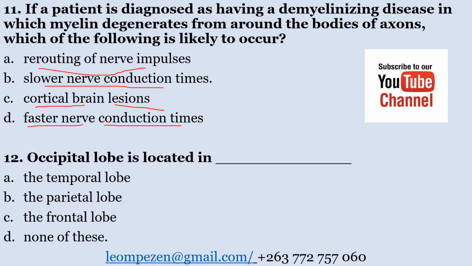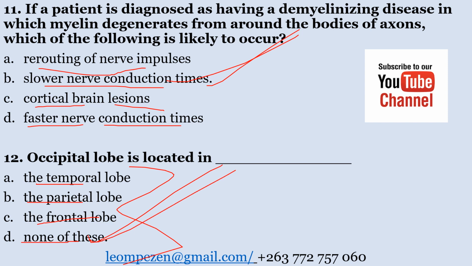The correct answer is B, slower nerve conduction times. Number 12, the occipital lobe is located in A, the temporal lobe; B, the parietal lobe; C, the frontal lobe; D, none of these. The occipital lobe is located in which area? When you look at all the options, there is no correct answer here, so the correct answer will be none of these.